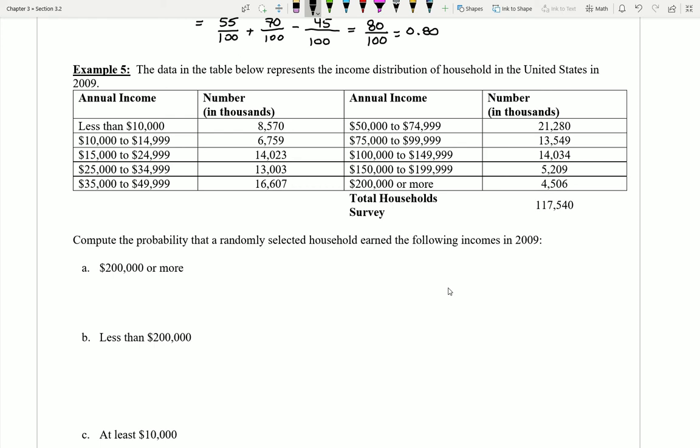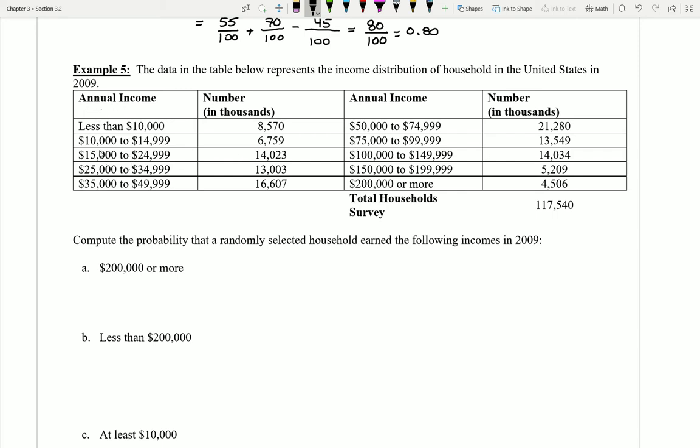Let's take a look now at example 5, the last example for this section. The data in the table below represents the income distribution of households in the U.S. back from 2009. Now what you'll see here is this is actually one big table that I had to chop up and lay side by side.